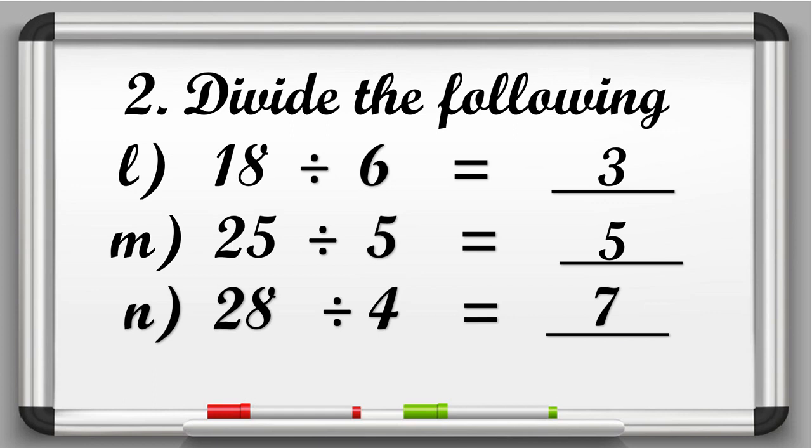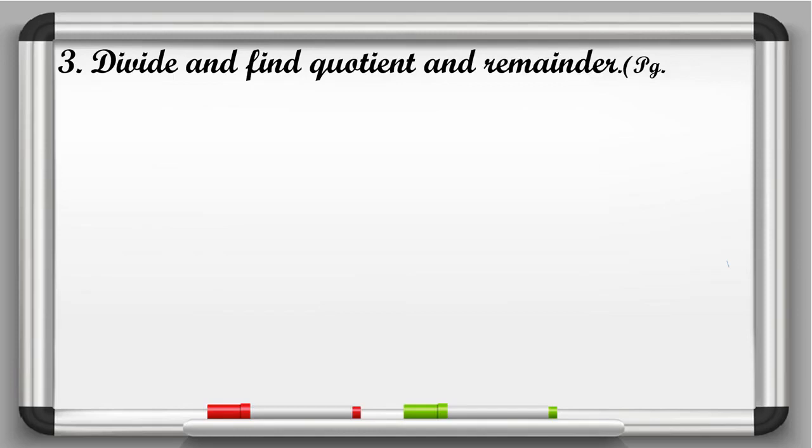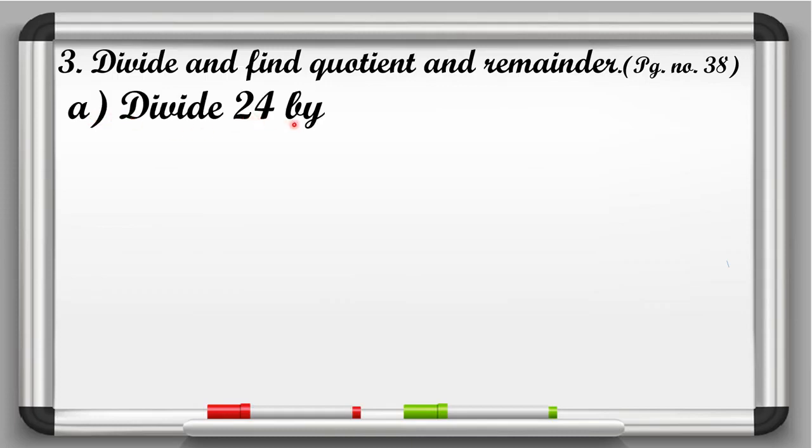Understood beta? Now in question number 3 it is given divide and find quotient and remainder. Page number 38. So here in A part it is given divide 24 by 6. So here 24 is the dividend and 6 is the divisor. So first of all we will write dividend 24 here. And 6 divisor at the divisor's place.